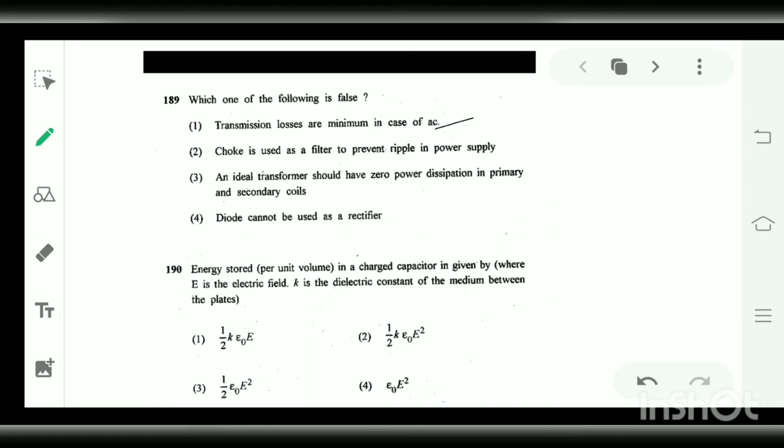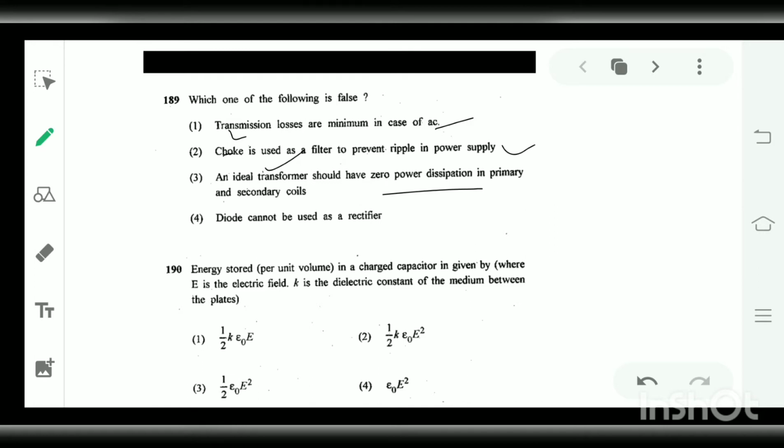Choke is used as a filter to prevent ripple in power supply. Yes, this is also true. Choke is the inductor L, which is used as a filter to prevent ripple in the power supply. An ideal transformer should have zero power dissipation in primary and secondary coil. Yes, this is also true. Power dissipation is zero for ideal transformers.